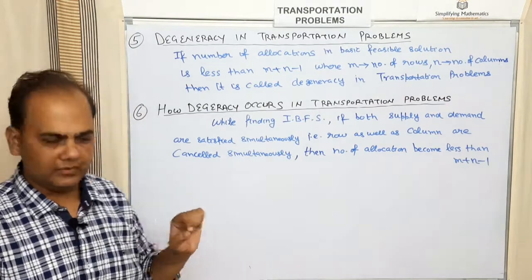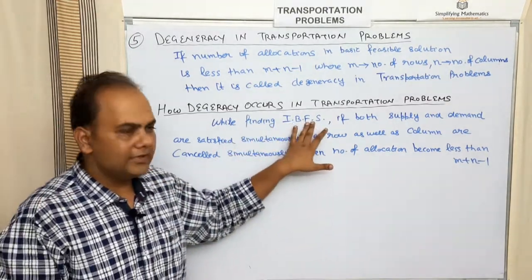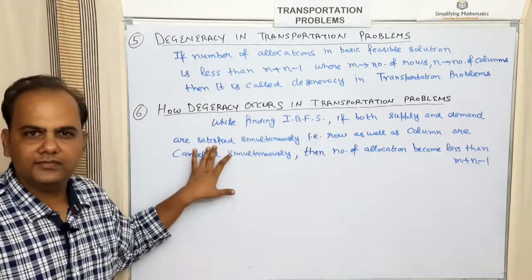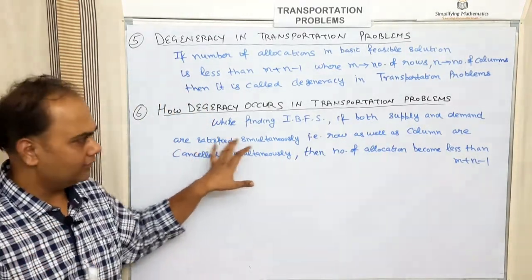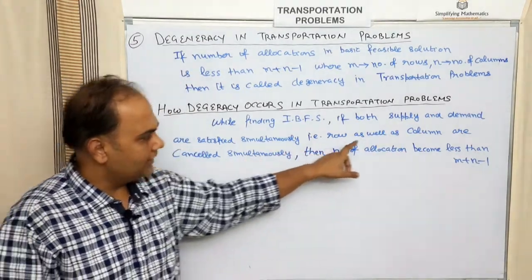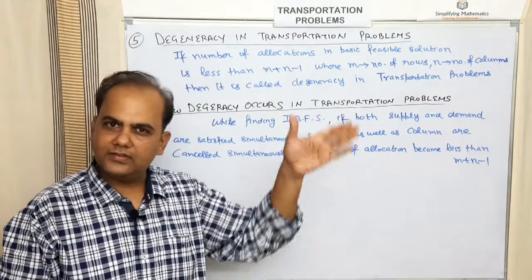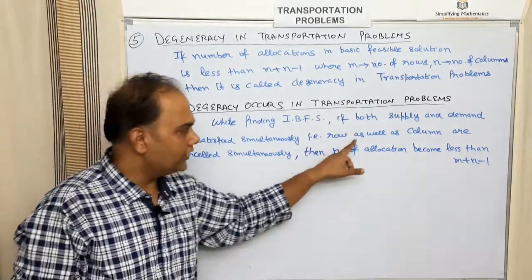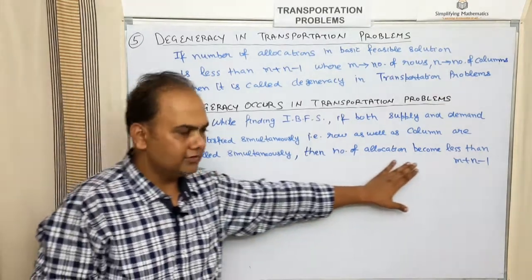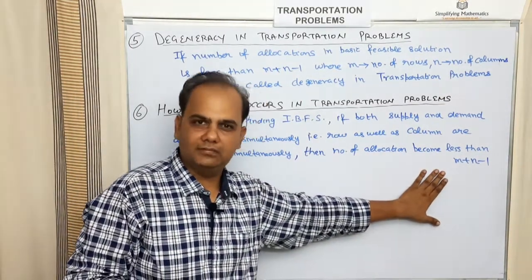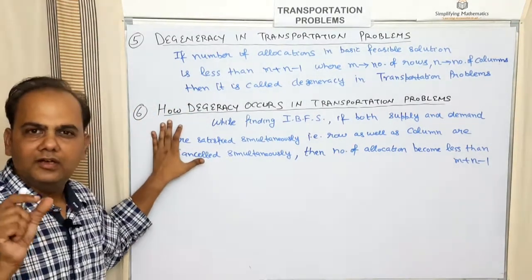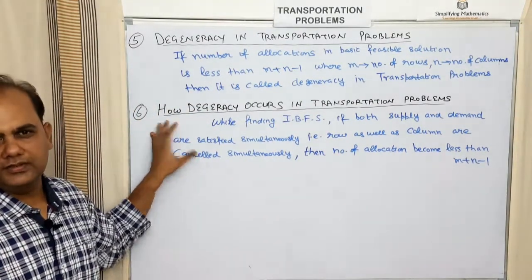Next is how degeneracy occurs in transportation problems, that is, what are the reasons for occurrence of degeneracy. While finding the initial basic feasible solution, if both supply and demand are satisfied simultaneously, that is, supply and demand are the same, in that case we cancel the row as well as the column. If row and column are cancelled simultaneously, then the number of allocations will be less than m plus n minus 1, and the condition of degeneracy will occur in the given transportation problem.